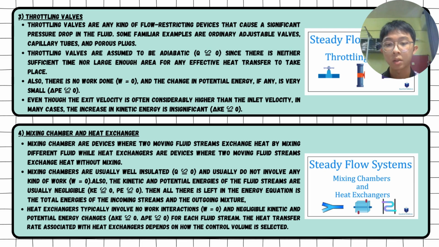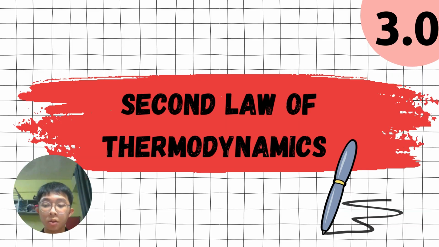Mixing chambers are devices where two moving fluid streams exchange heat by mixing different fluids, while heat exchangers are devices where two moving fluid streams exchange heat without mixing. Mixing chambers are usually well insulated, thus heat transfer is assumed to be zero, while heat exchangers involve heat transfer. Then the work done for mixing chamber and heat exchanger is assumed to be zero, as well as the kinetic energy and potential energy. After talking about the first law of thermodynamics, we will continue with the second law of